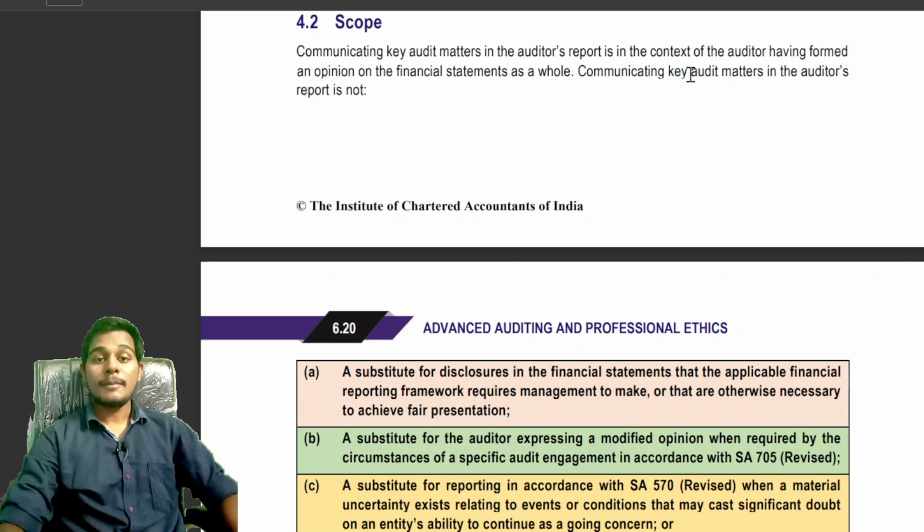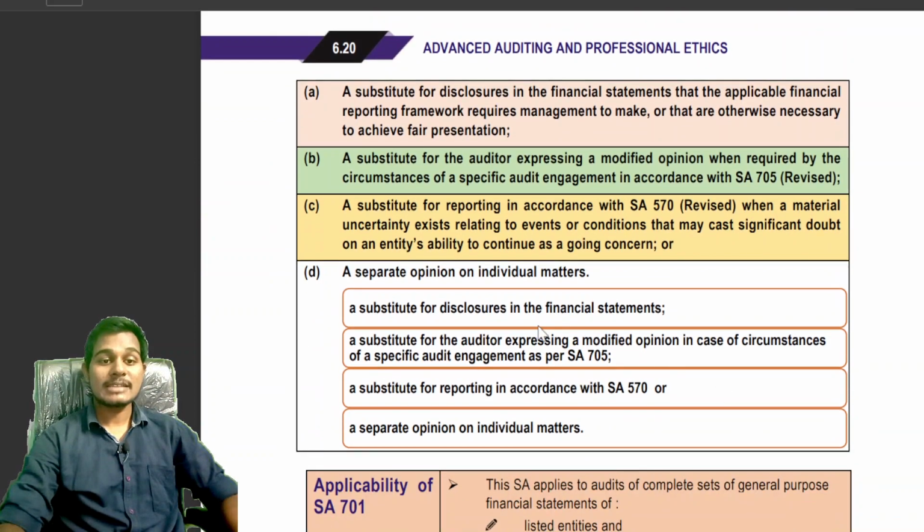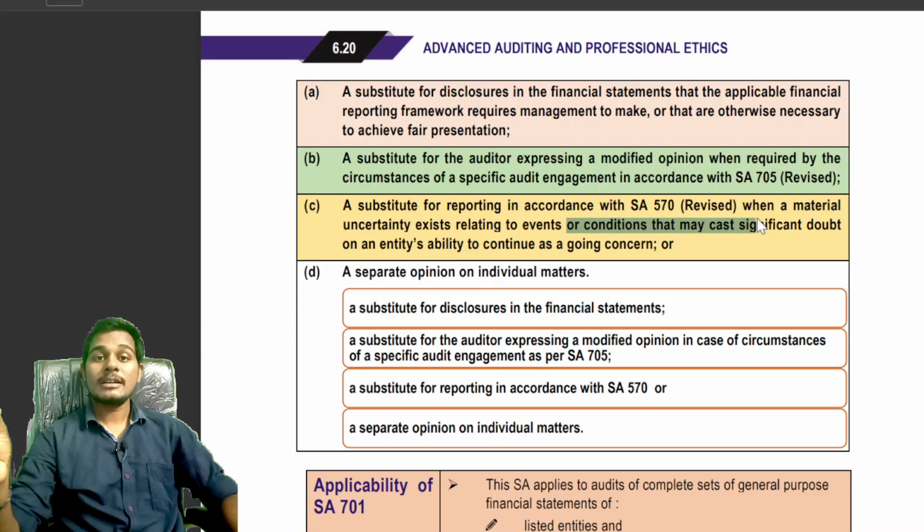Communicating key audit matters in the audit report is not a substitute for material uncertainty on going concern. If there is any matter relating to material uncertainty relating to going concern, then we should provide it in the material uncertainty relating to going concern paragraph below the basis for opinion paragraph.